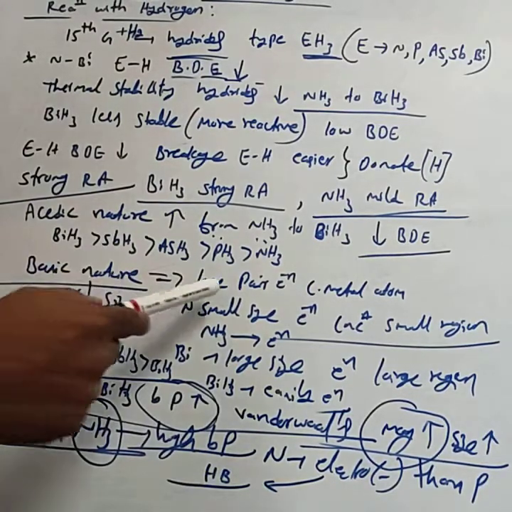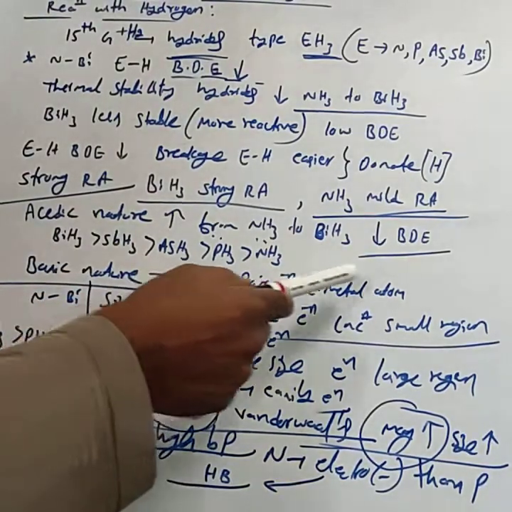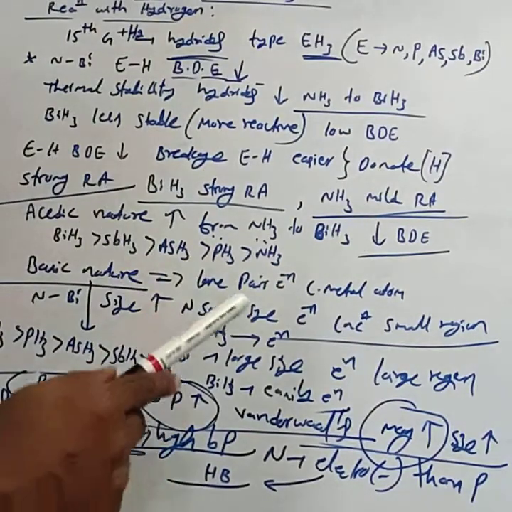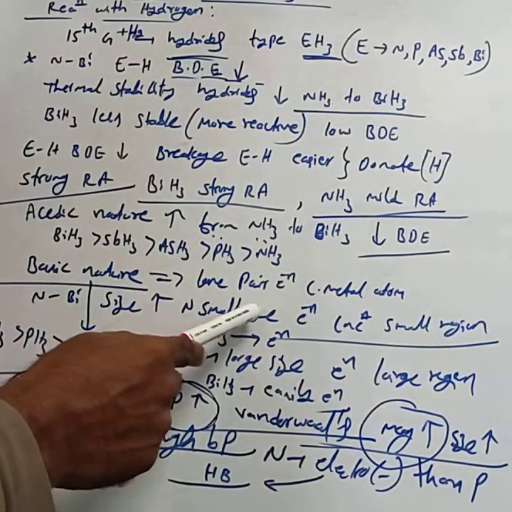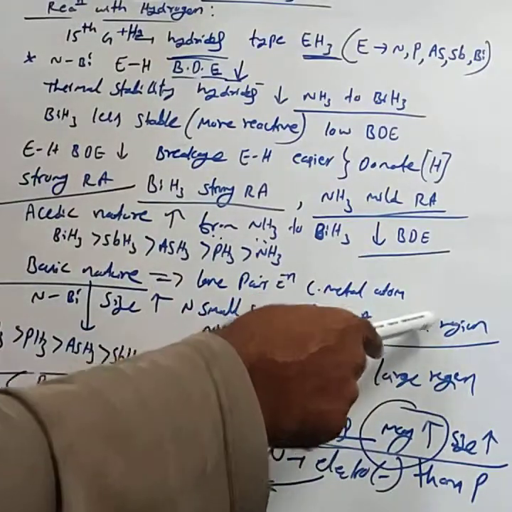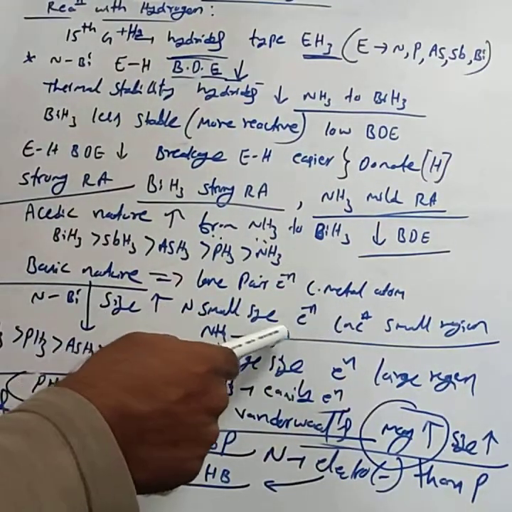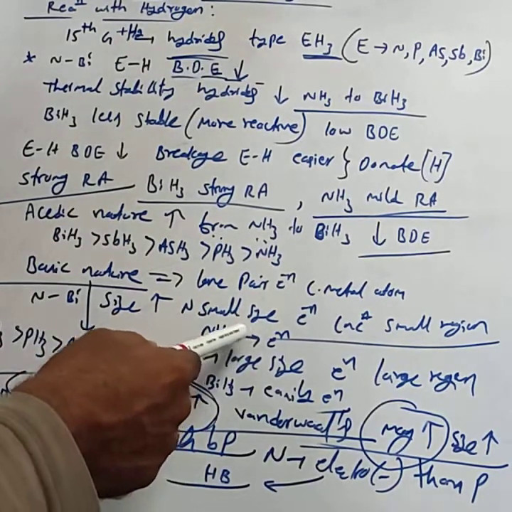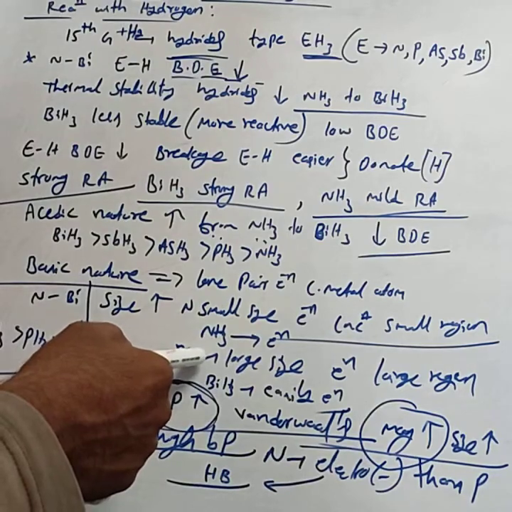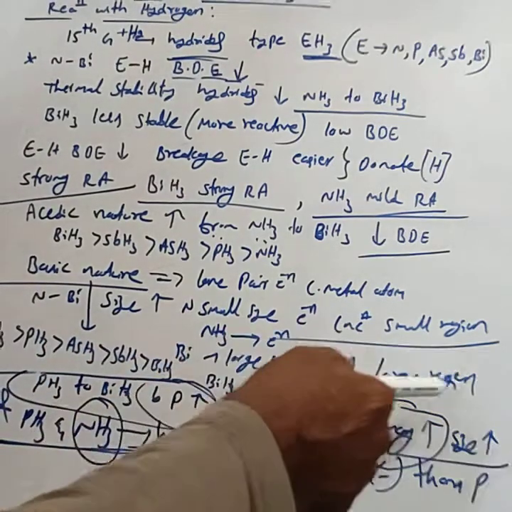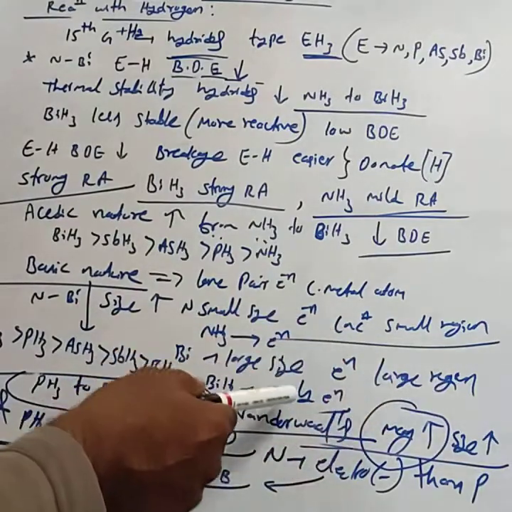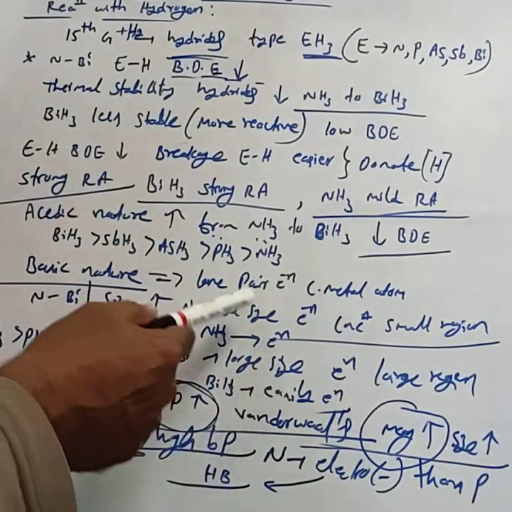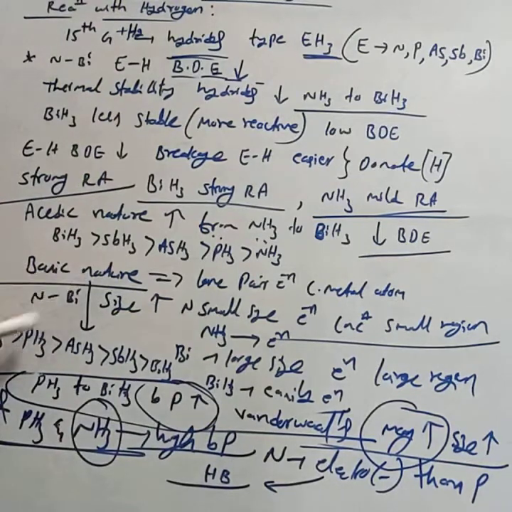Basic nature is mainly due to the presence of a lone pair of electrons on the central atom. The nitrogen atom is small, so electrons are concentrated over a small region. Hence NH3 can easily donate the lone pair of electrons, and NH3 is more basic. While in the others, the atom has a large size, electrons are spread over a large region, and it cannot easily donate the electrons. Based on that, NH3 is more basic compared to the other 15th group hydrides.